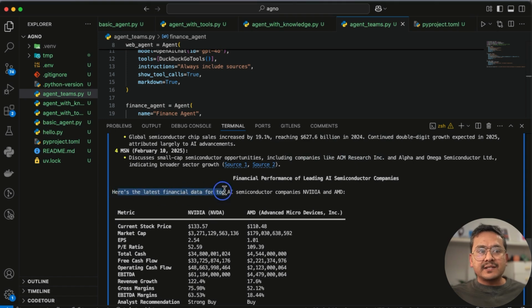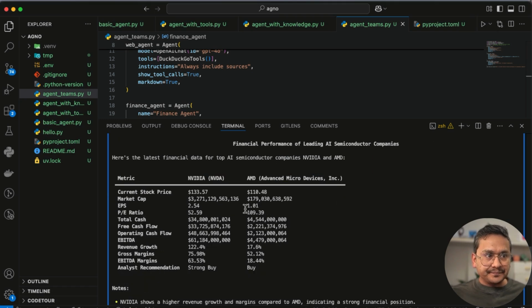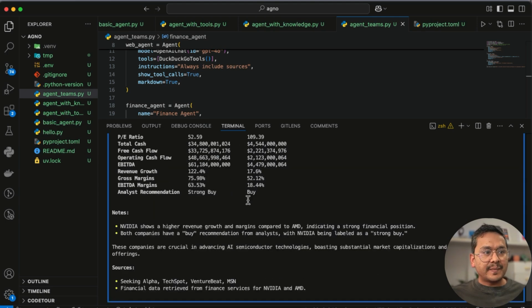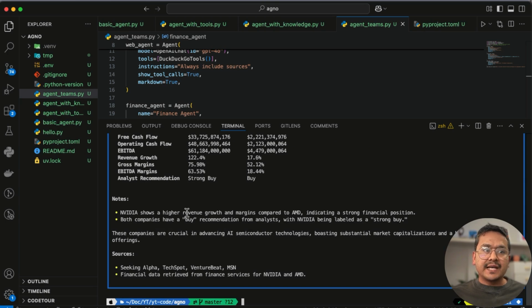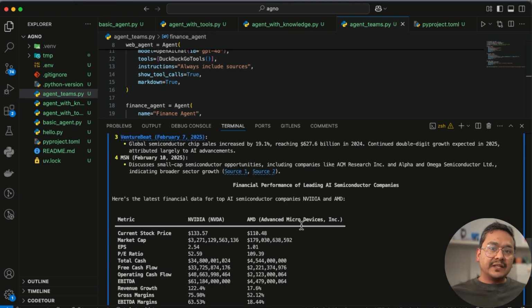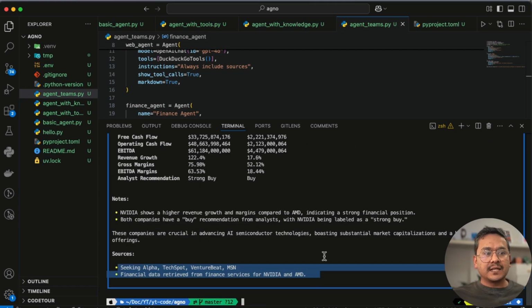Here is the latest financial data for top AI semiconductor companies, Nvidia and AMD. So it says metric, what are the different metrics. This is AMD in a nice format here. And notes: Nvidia shows a higher revenue growth and margins. Both companies have buy recommendations from analysts, with Nvidia being labeled as a strong buy. And these companies are crucial in advancing AI semiconductor technologies, correct? So you can see here, these are the two sources. You can go to the source and verify that this information is correct. You provided instructions for the agent, and it does the thing for you, right?